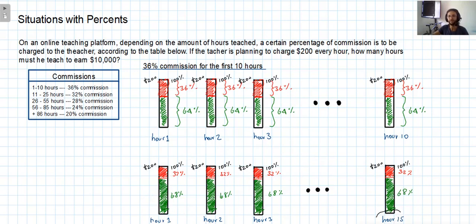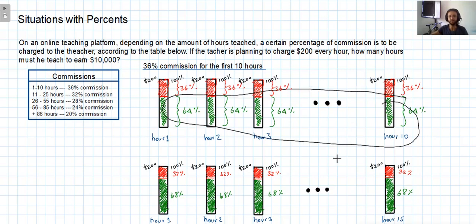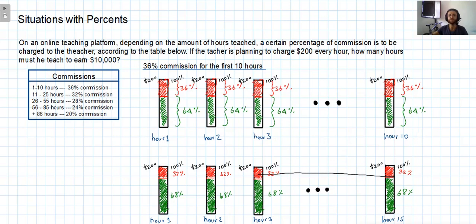As you can see here, it says the hour 15, not the hour 10th. It's going to be the hour 15 because that's what the commission table is telling us. Basically, I'm going to count how much money the teacher earns in this part, then how much money the teacher earns in this portion right here, and so on. I'm going to follow the same method. Now I'm going to calculate the 28% for the next amount of hours that is mentioned here, and so on.